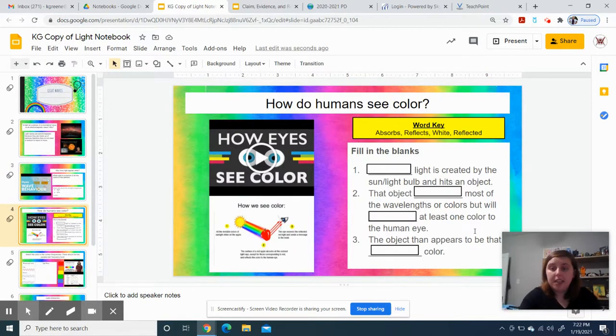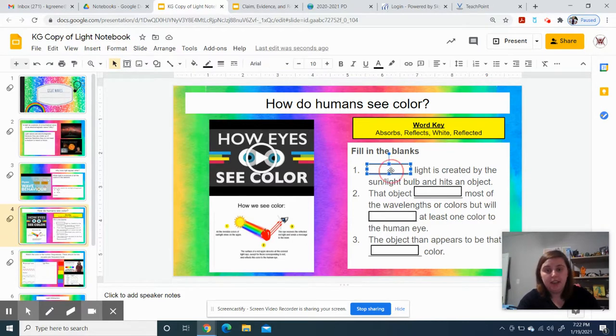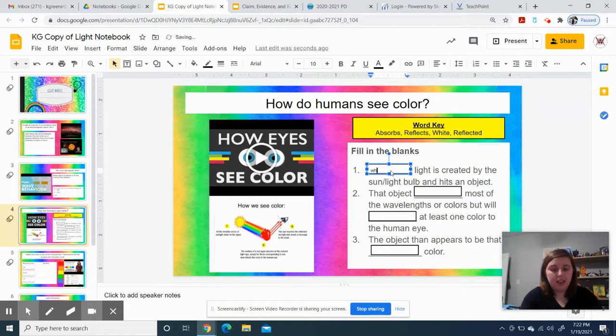All right, and this is how we see color. White light is created by the sun or light bulbs and hits an object. The sun creates white light. The object absorbs most of the wavelengths or colors, but will reflect at least one color to the human eye, and the object appears to be that reflected color.